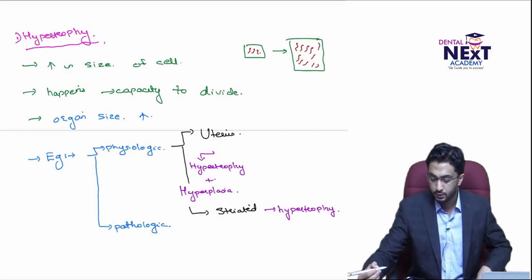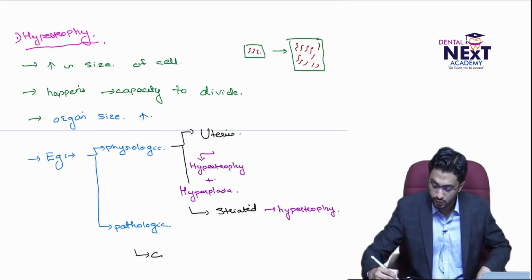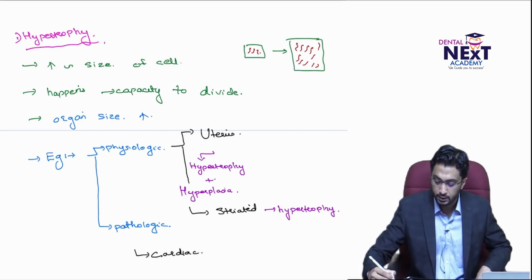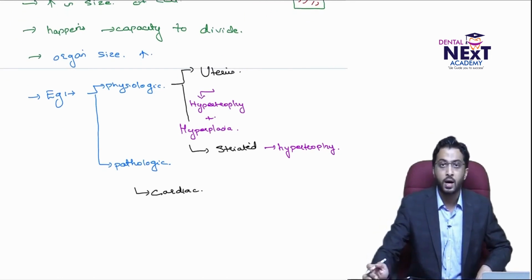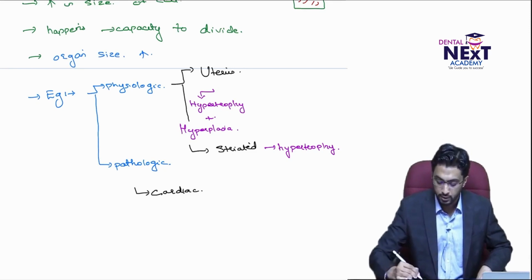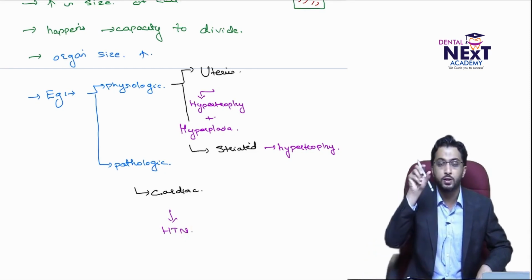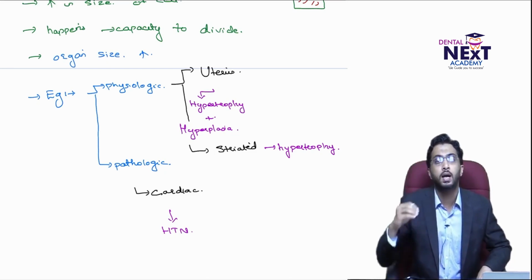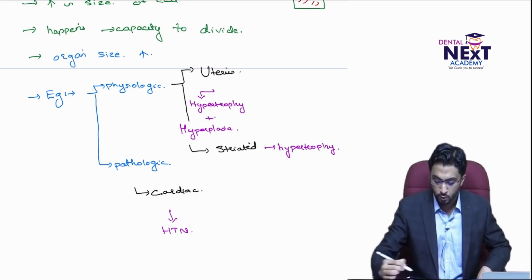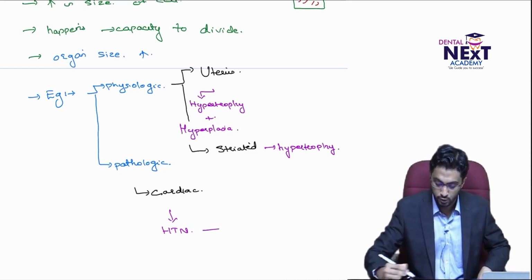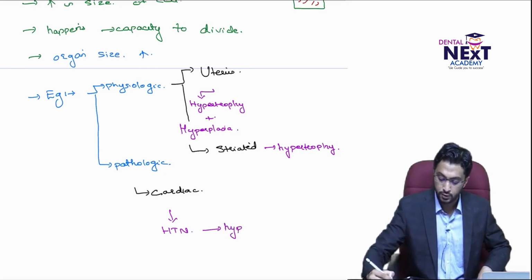Now if you come to pathologic hypertrophy, you have a typical example, the cardiac muscle. Under the influence of hypertension, if a patient is suffering from hypertension, there is vasoconstriction in the blood vessels. So there is increased peripheral resistance, so the heart has to pump at a much higher force, so the heart adjusts itself by undergoing what is known as hypertrophy.